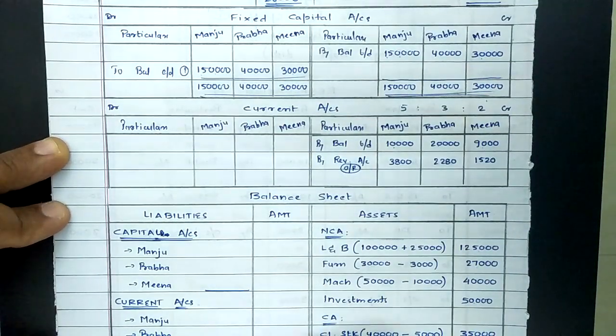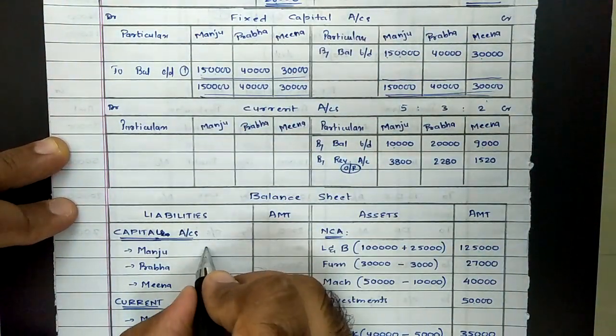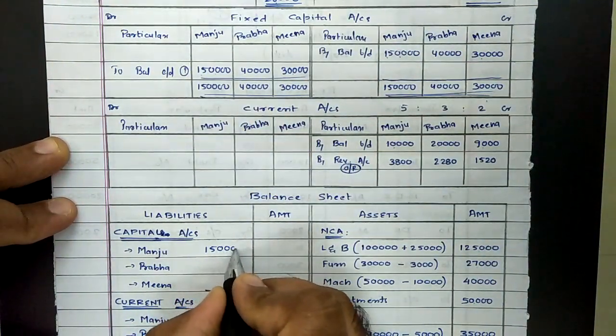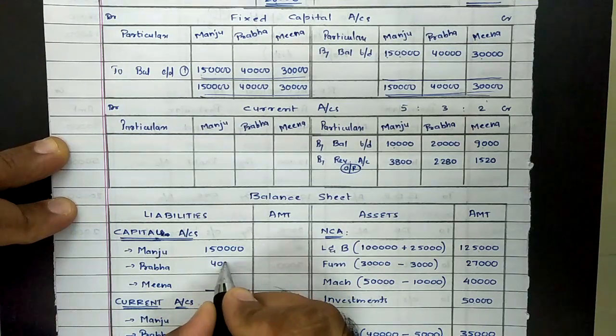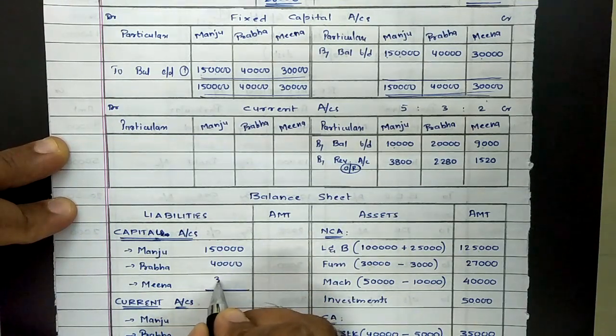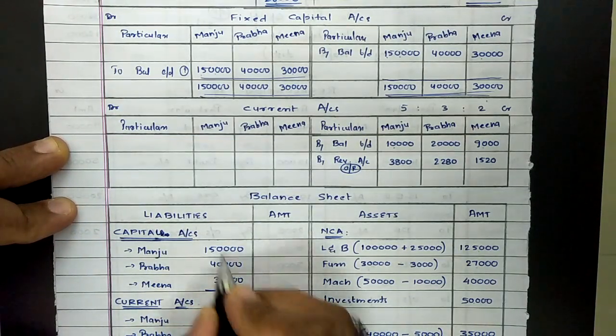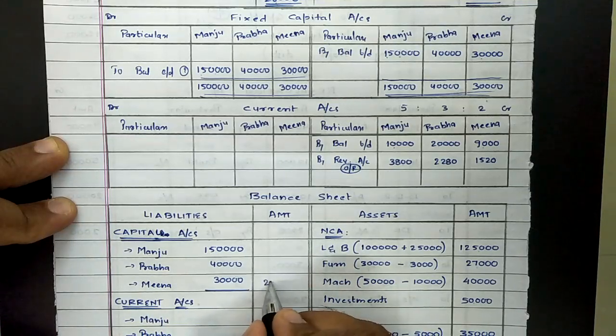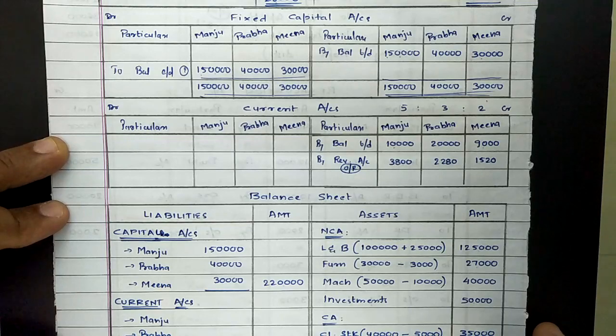These balances would be recorded in front of fixed capital. Manju rupees 1,50,000, Prabha rupees 40,000, and Meena rupees 30,000. So sum total of these three comes to rupees 2,20,000. There were no changes in fixed capital balances.